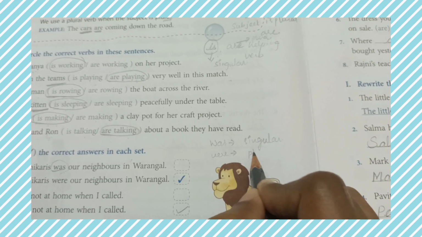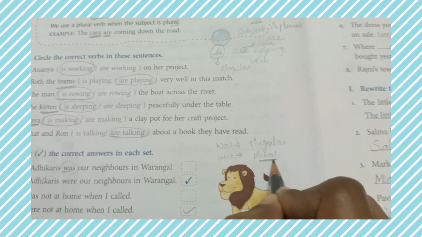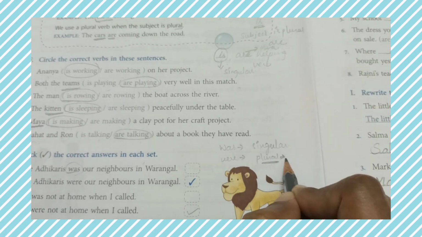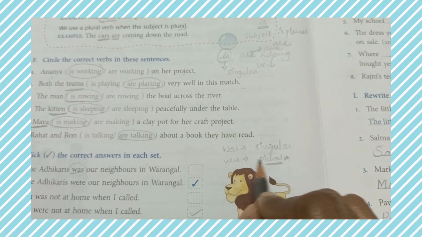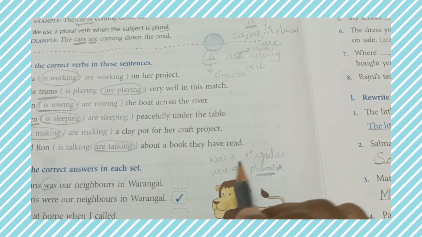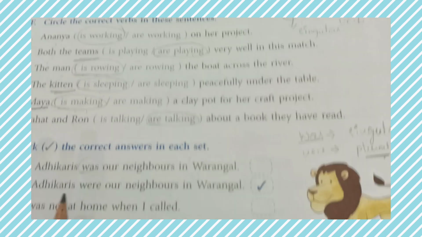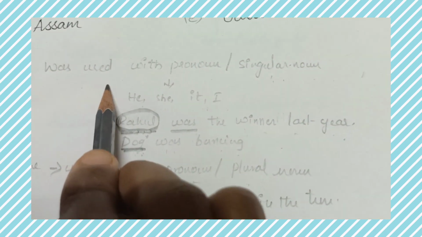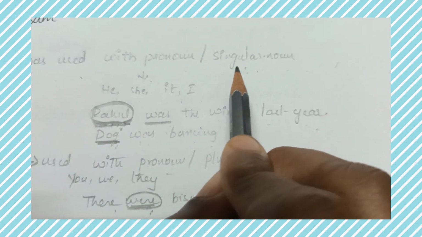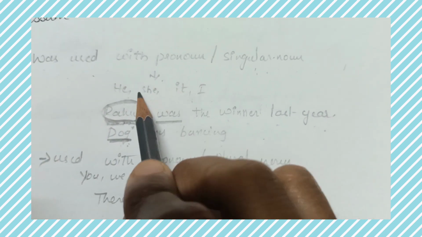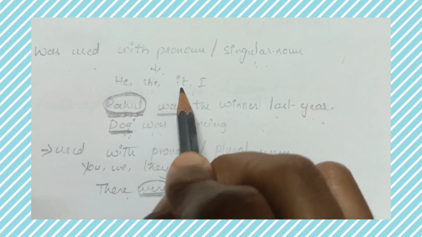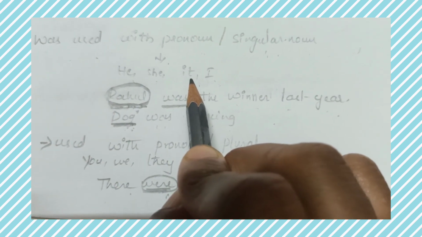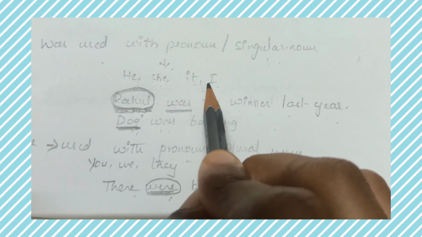We use the plain verb for plural and we use the verb with s for singular. This verb with s is used with he, she, it, I, isn't it?